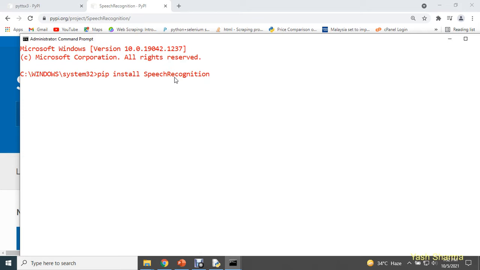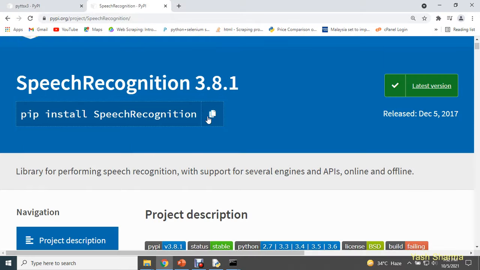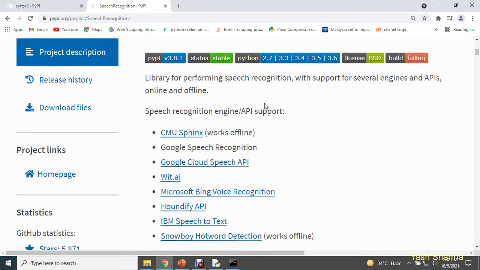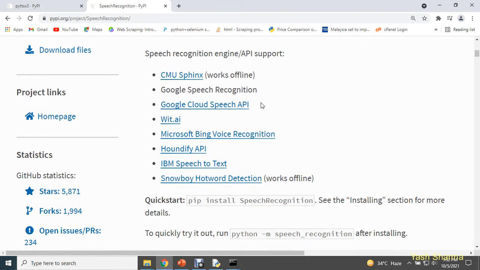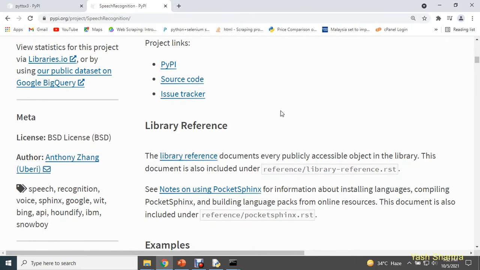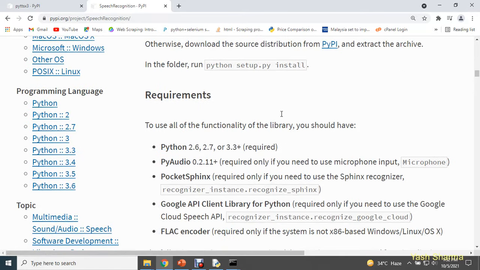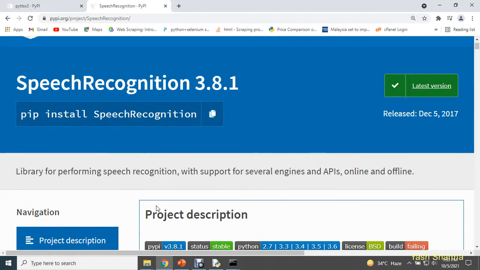After this speech recognition, one more module we need to download, and the name of that module is PyAudio. Basically it's a library for performing speech recognition and it supports Microsoft Windows and Linux. It provides support for a variety of engines. The best part is it's easy to use, but the only requirement is that it needs PyAudio installed on your machine. So how can you install this PyAudio? I'm going to tell you the very simple approach.